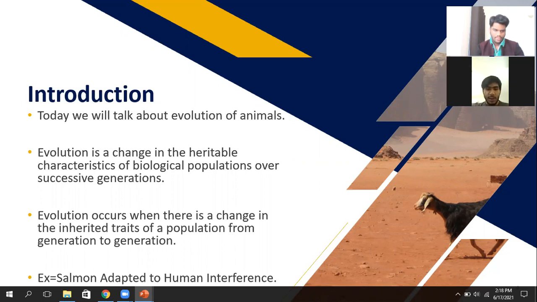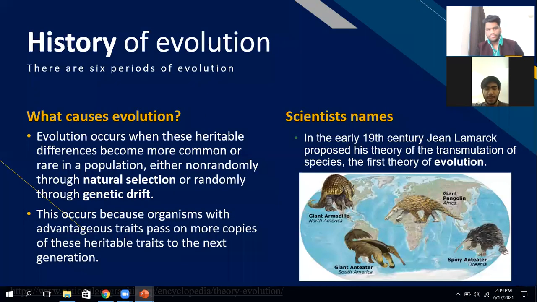Salmon adapted to human interference. So now I'll tell you the history of evolution. What causes evolution is that evolution occurs when these heritable differences become more common or rare in a population, either non-randomly through natural selection or randomly through genetic drift. This occurs because organisms with advantageous traits pass on more copies of these heritable traits to the next generation.